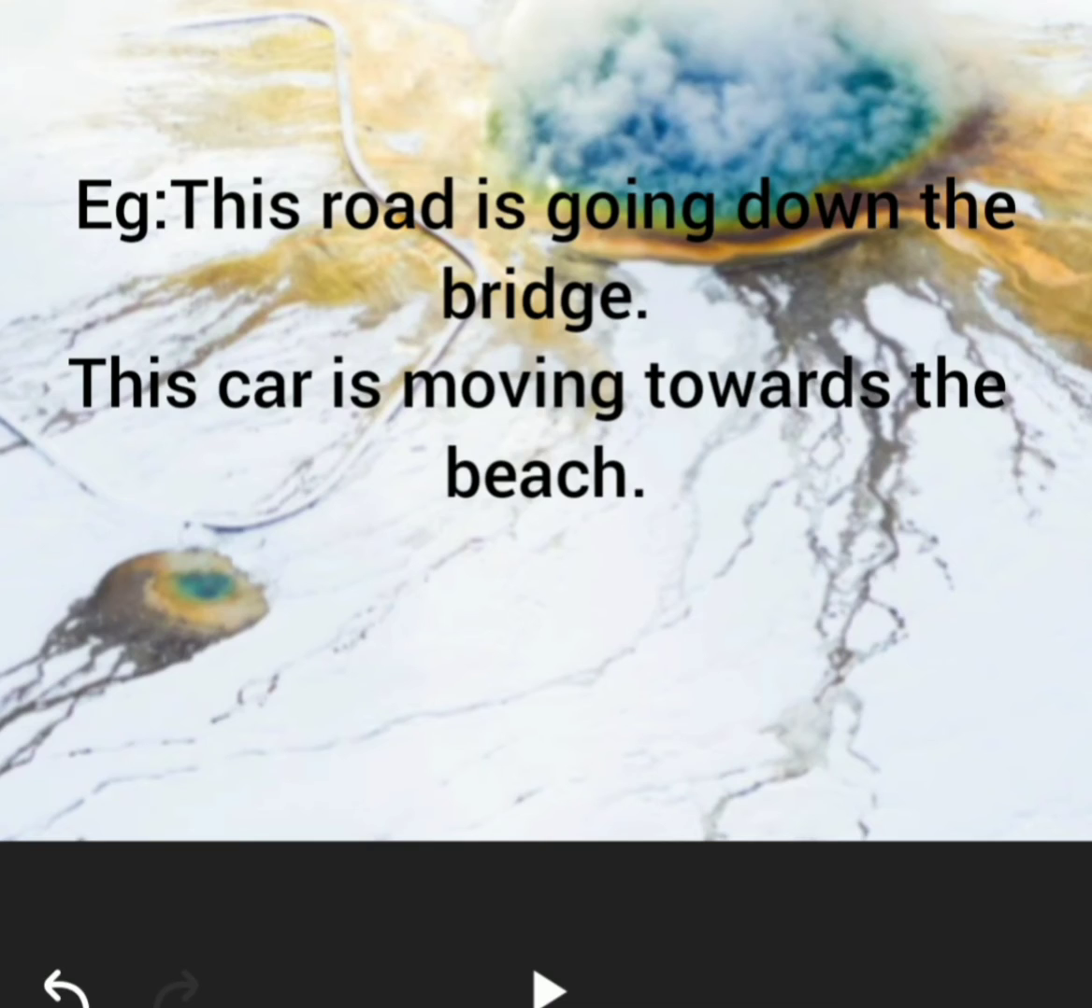The next one is, this car is moving towards the beach. This car is moving in the direction which is near to the beach. This also shows the direction of something. By using this preposition of direction, down and towards, we can know the direction of something.